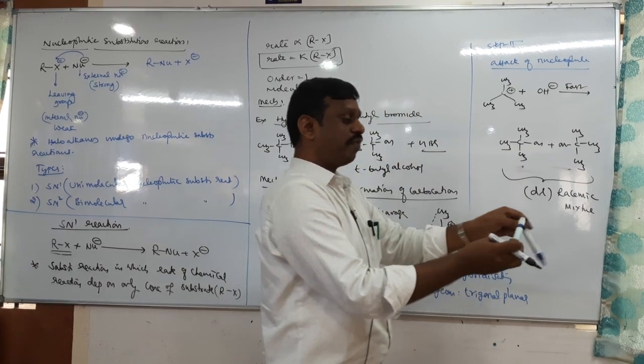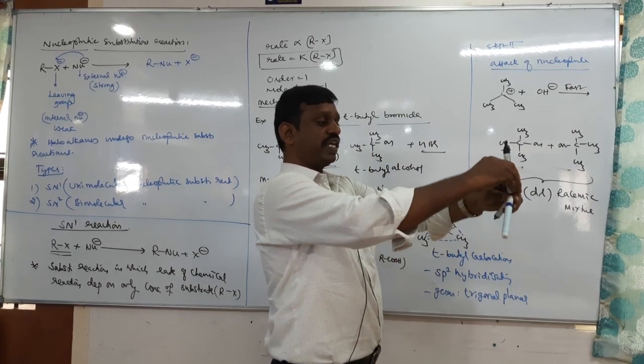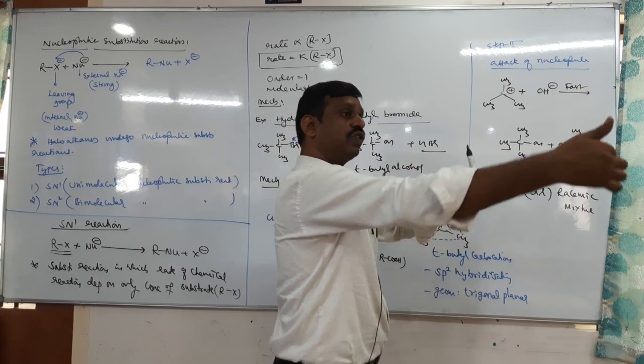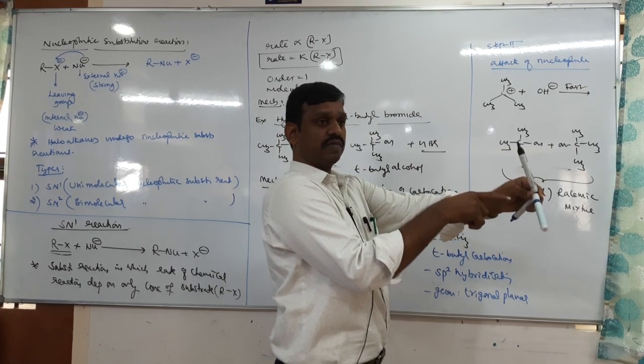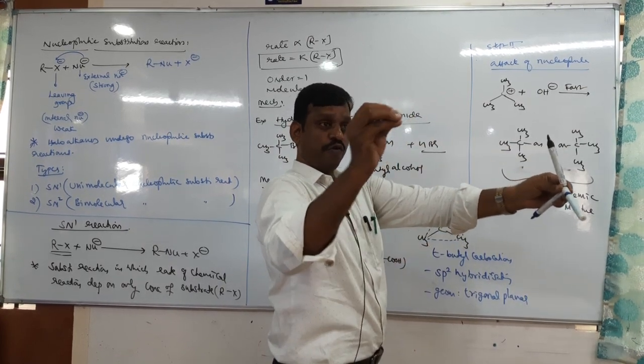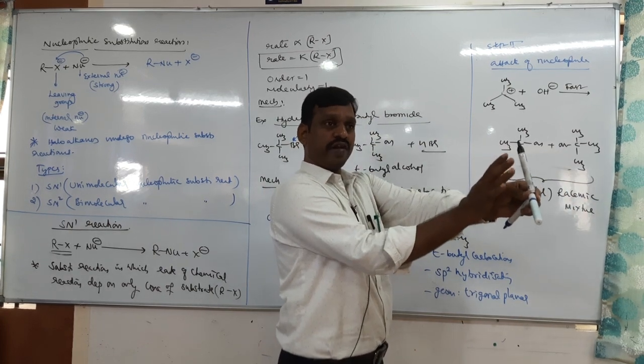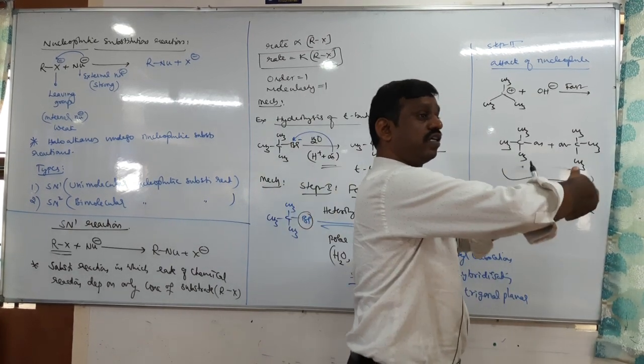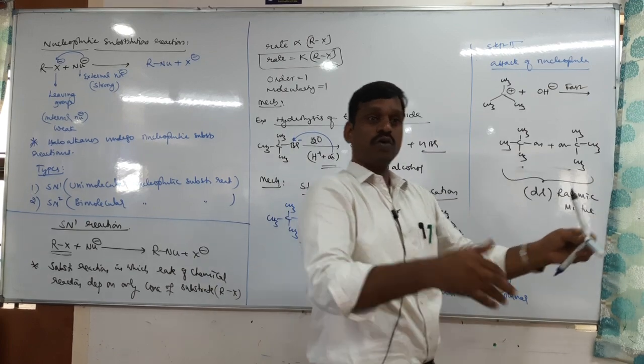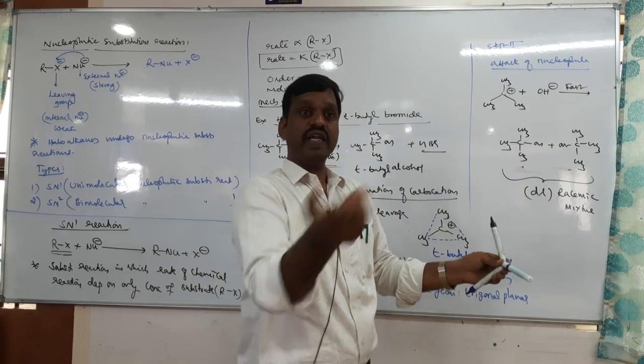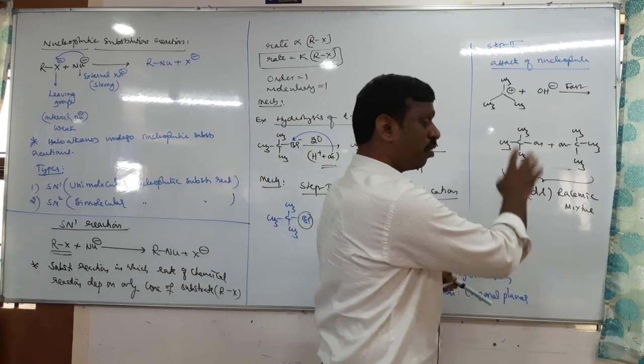Since it is a planar molecule, the OH group attacks equally from both sides. There is no steric hindrance. If OH attacks from this side, there is no steric hindrance. Therefore, the two products, D and L, are formed equally. That is called a racemic mixture, which is optically inactive.